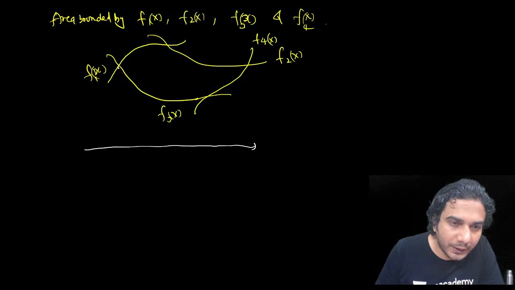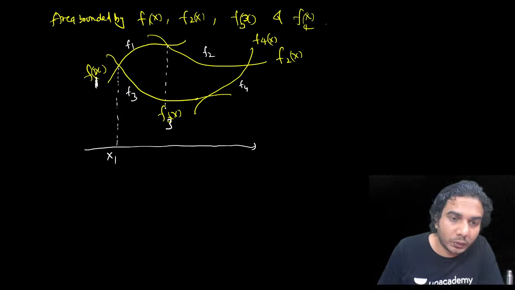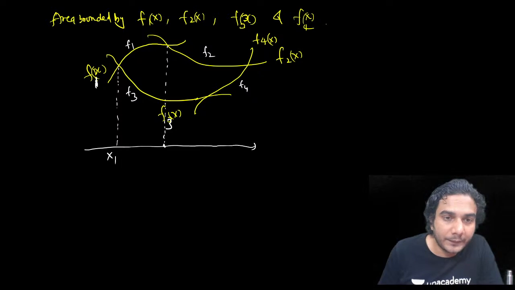See, first of all we need to find these points. Point of intersection of f1 and the second curve f3, right? This is f3 नीचे वाला. ये f1 है. This is f1. This is f3, this is f2, and this is f4, right? So first off, we need to find this point x1, which is the point of intersection of f1 and f3. Then you need to find this point, और थोड़ा rough sketch idea भी होना चाहिए, graph भी rough sketch बनाना पड़ेगा.